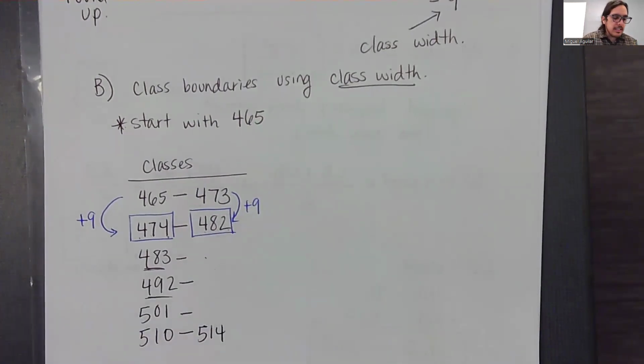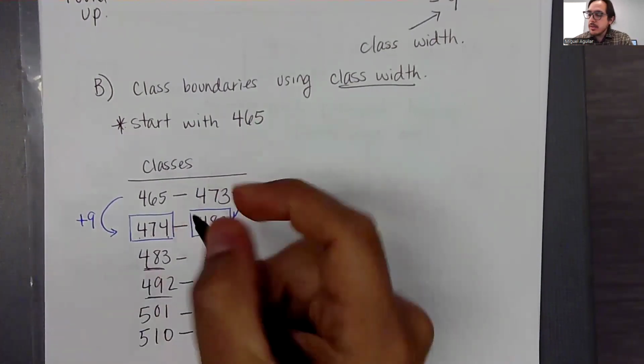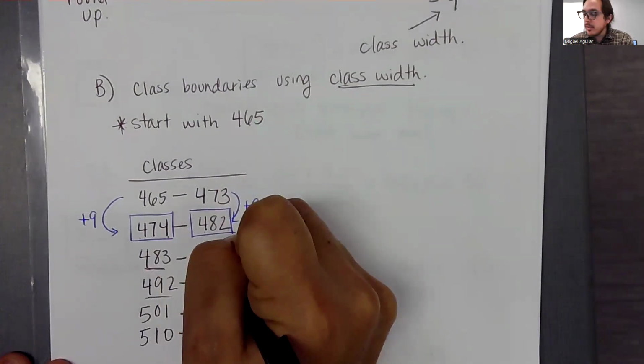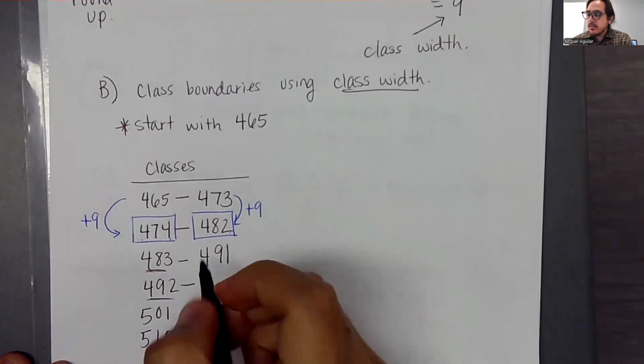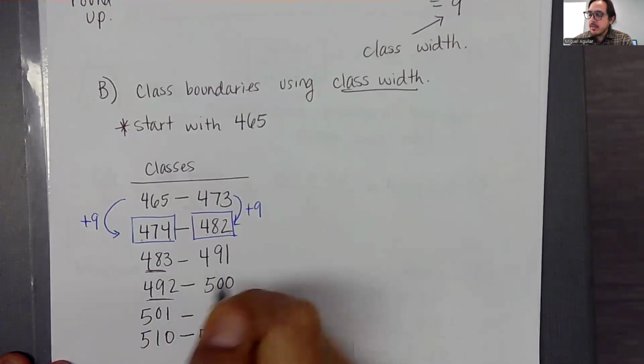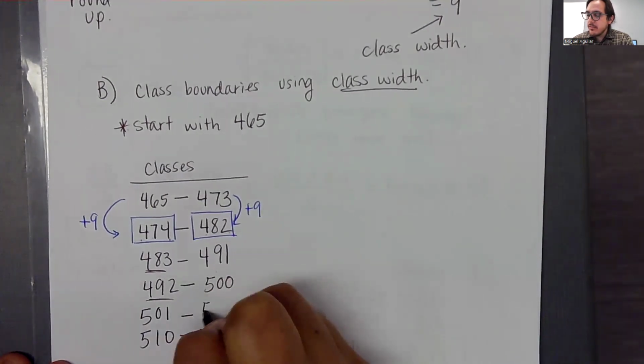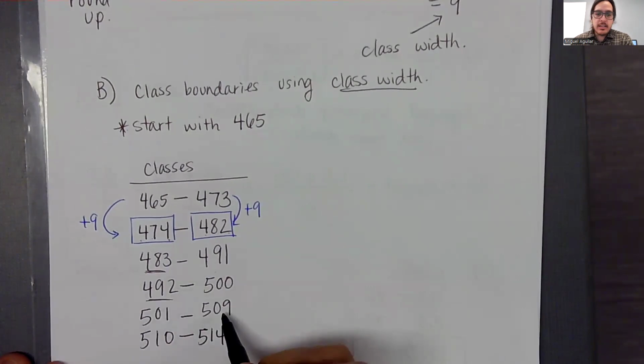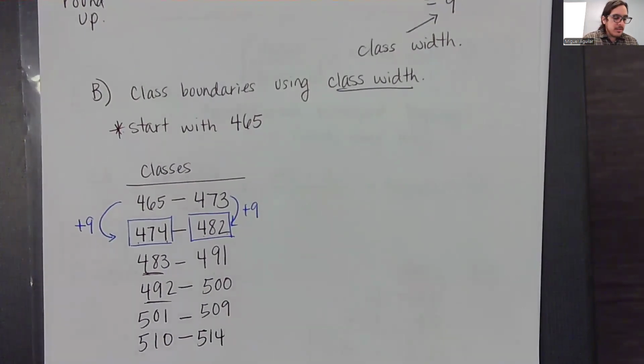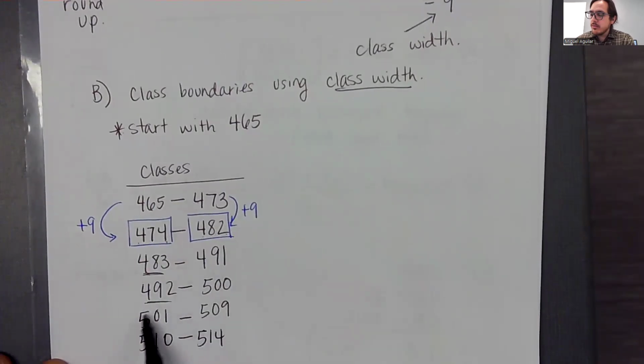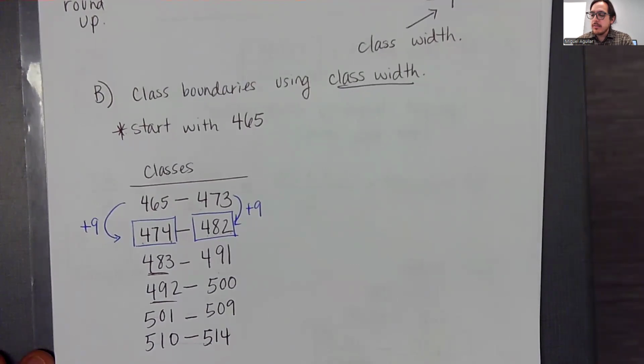But I can also just continue adding 9 to what I had before. However you want to think about that. So this one should be 500, this one should be 509. And then, we have 1, 2, 3, 4, 5, 6 classes. Okay, so we should be good there.